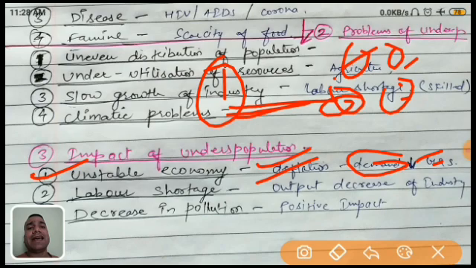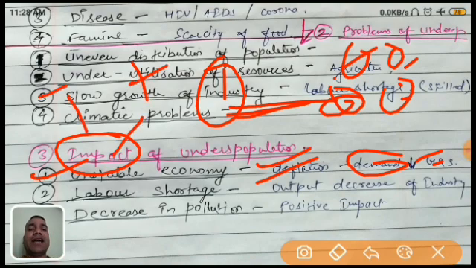So that's why their economy is very unstable. Economy is unstable, it means they are not growing properly. Sometimes maybe they grow, sometimes they may not grow, so their economy is very unstable. Now remember one more thing, impact does not mean always negative. Impact means either negative or positive, both may be.